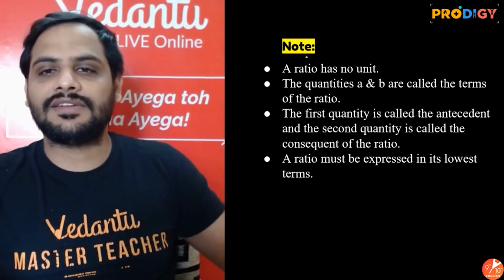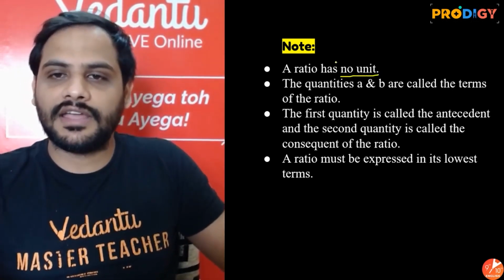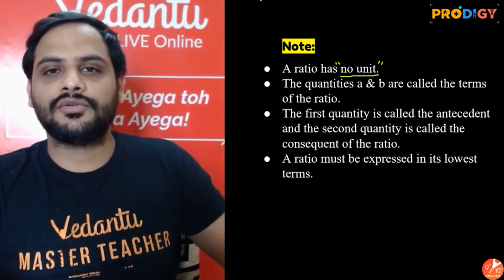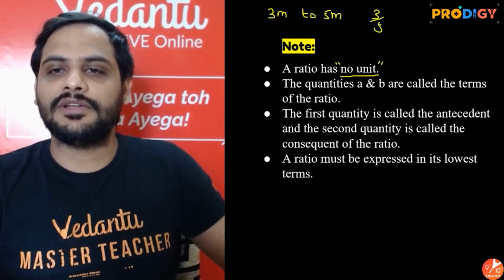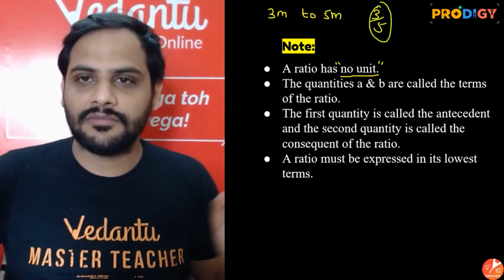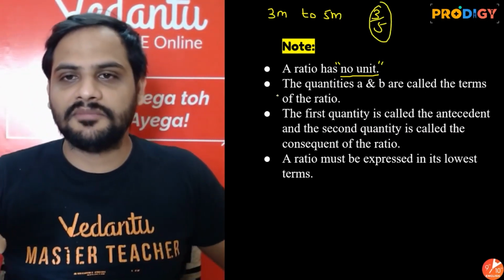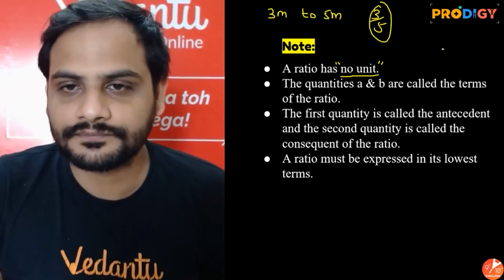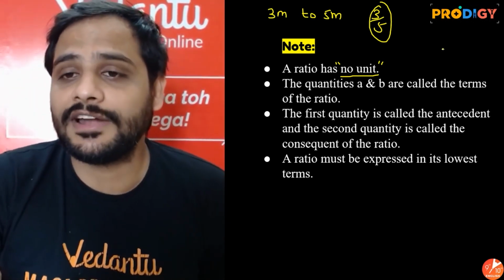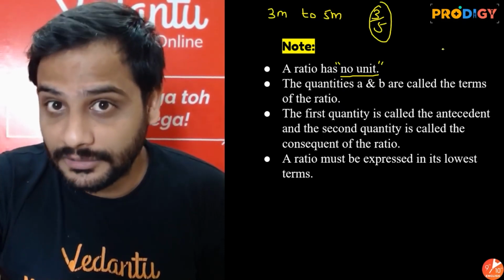Now one more thing guys, remember ratio does not have any unit. Suppose I ask you to find out the ratio of 3 meter to 5 meter. So you don't have to say 3:5 meters. Only 3:5 is enough, because ratio does not have any unit. Meter to meter will get cancelled. So 3:5. Done.